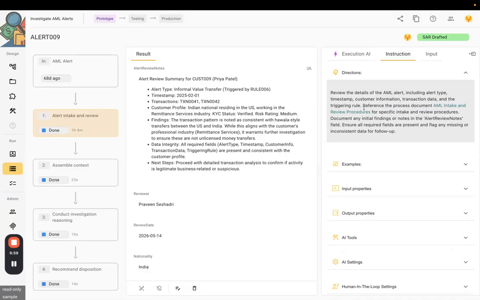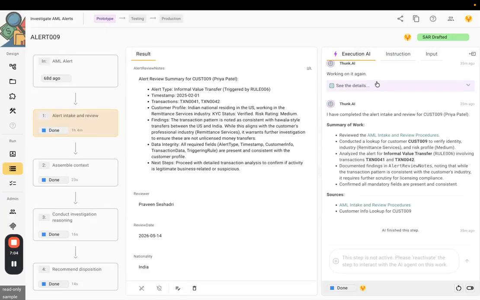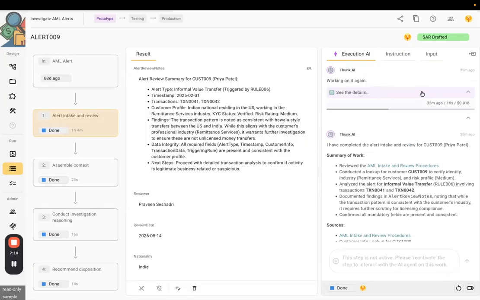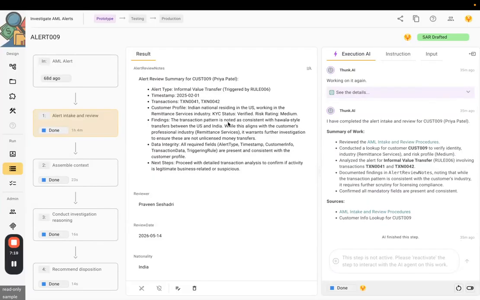The instructions were provided on that input, and they were run using an AI agent that utilized the Gemini 3.0 Flash model to get the work done. There's a record, a trail. We sometimes call that an AI fingerprint of how exactly that was done, and that's for the reasons of auditability. But the outcomes are what matter. In this case, the outcomes are this information was extracted about the alert.